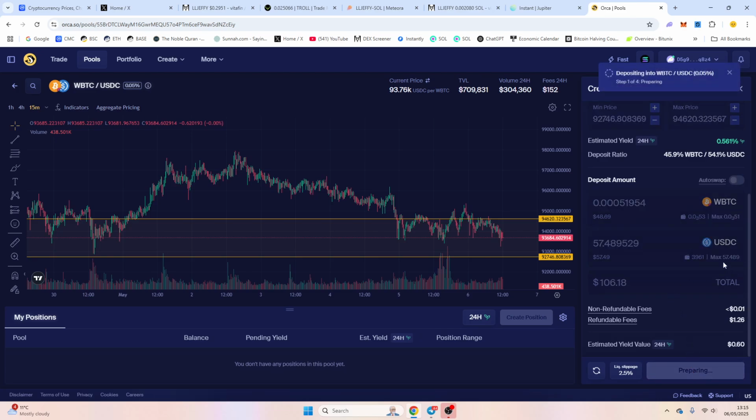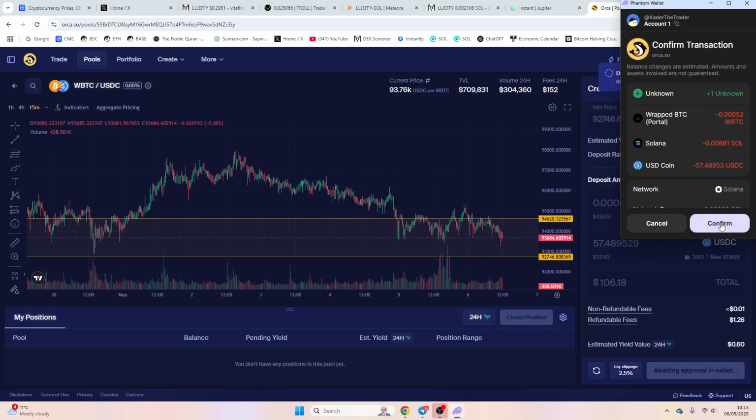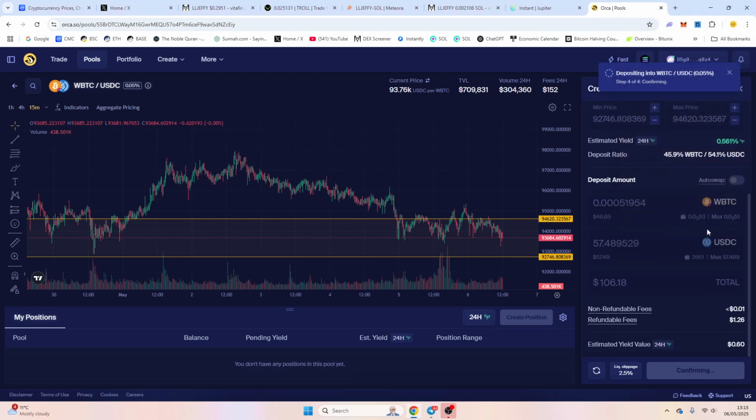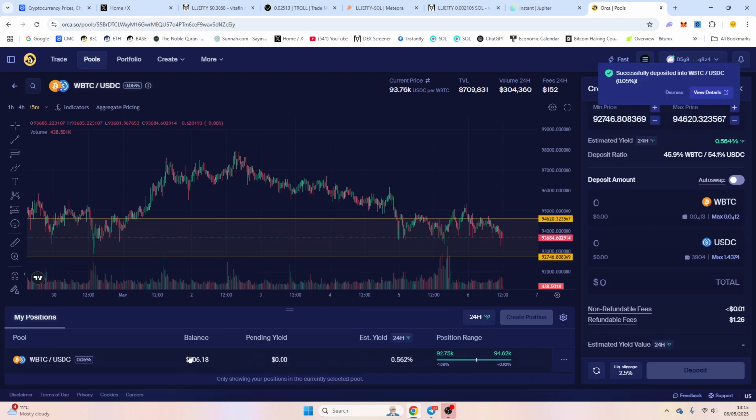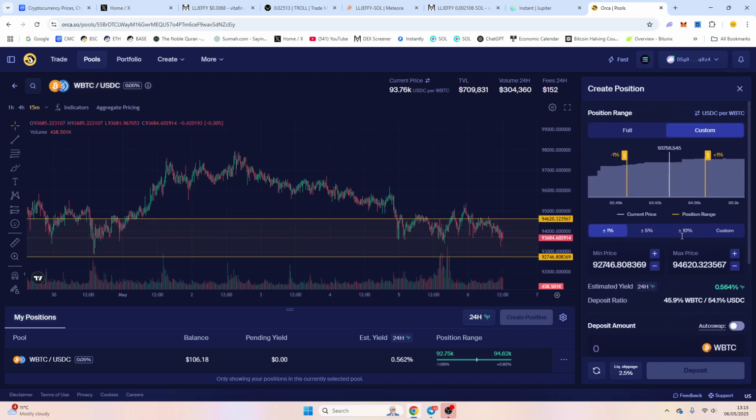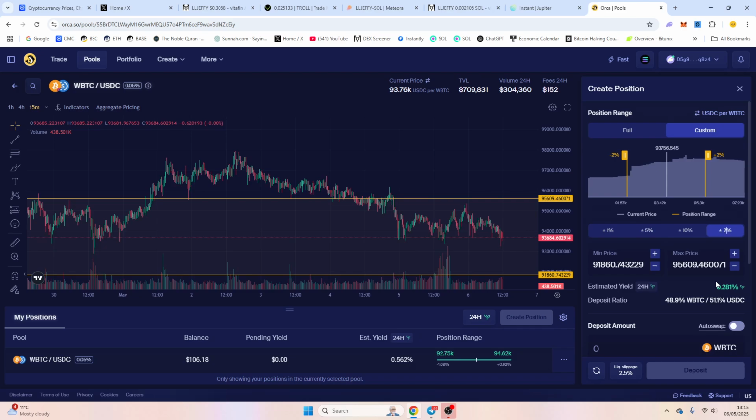When it falls out of range, all we're going to do is double our position. What I mean by double our position is, let's say you've made your pool. Here's our pool now. If it goes out of range, all you're going to do to stop you losing money is remake the pool. Whatever is in here, sell it or half or whatever, and go for 2% now.